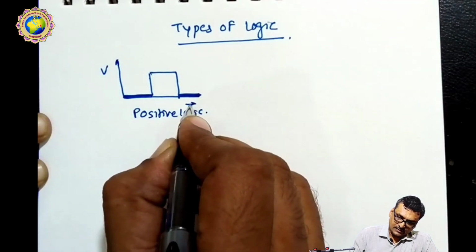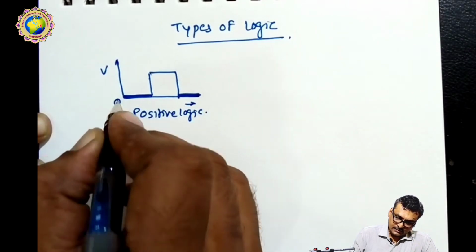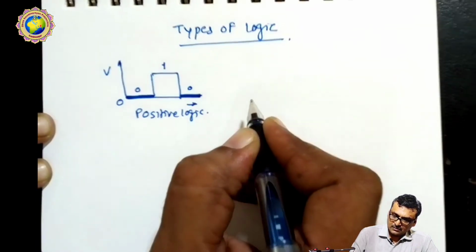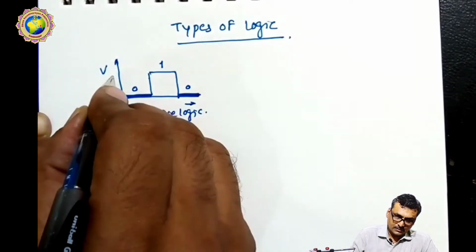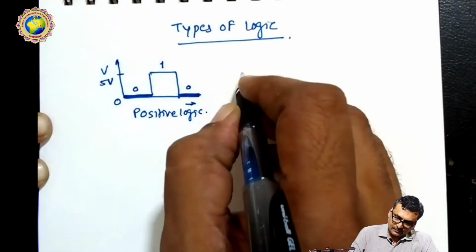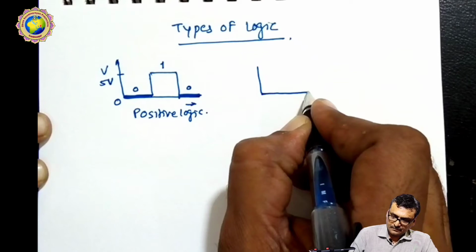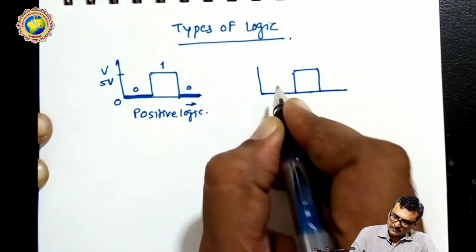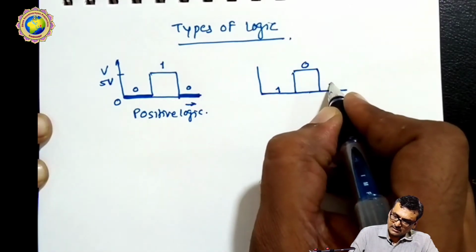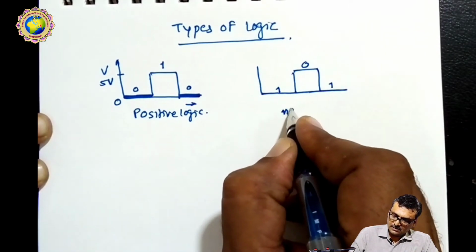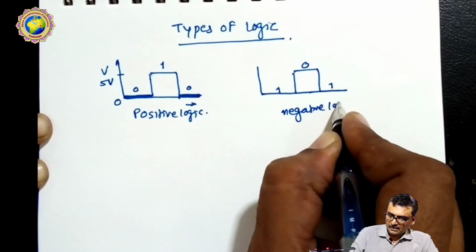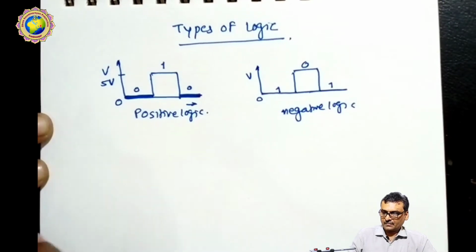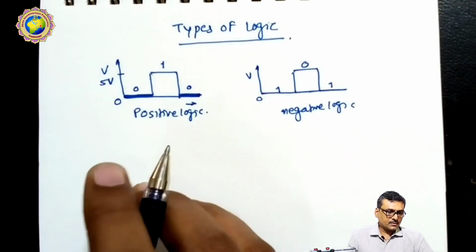Here is the voltage versus our notations or output. This is called 0 output, this is called 1 output, this is called 0 output. Then in the same way, here is a 5 volt plus. The same graph I will represent here, but here this is called 1 logic, 0 logic, and this 1 logic. It's called negative logic. Okay, so this way we can discuss the logic.